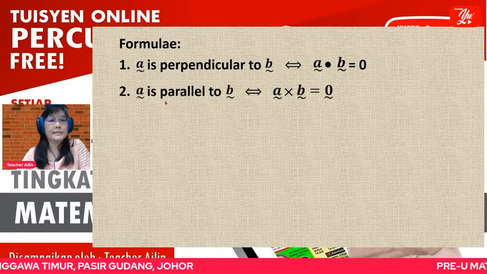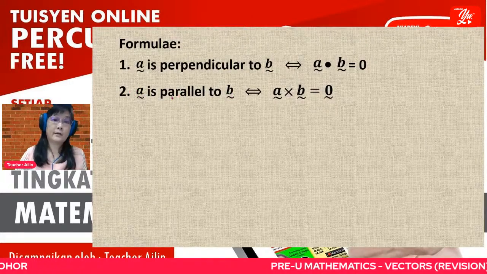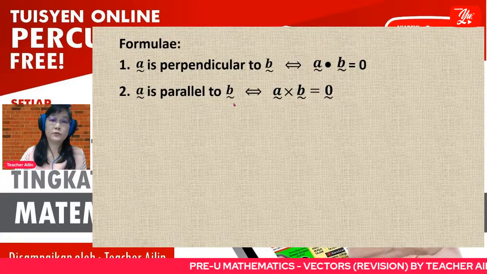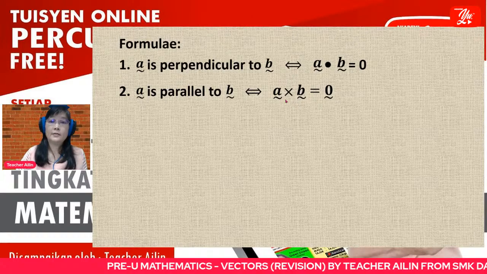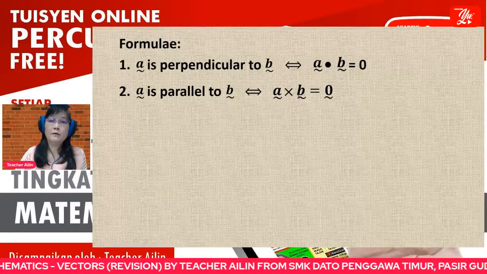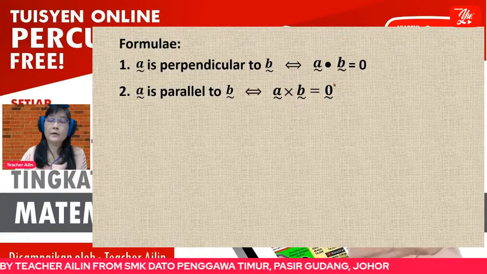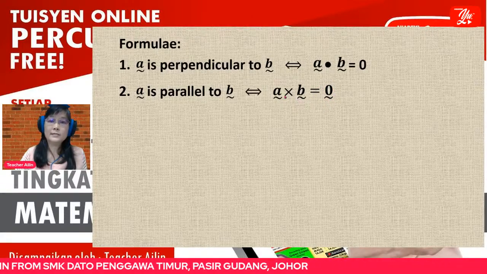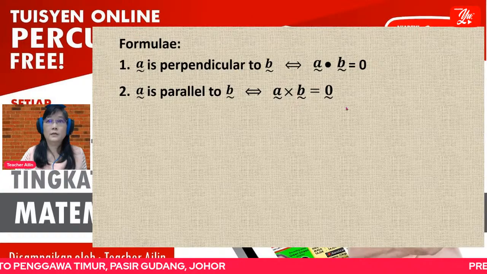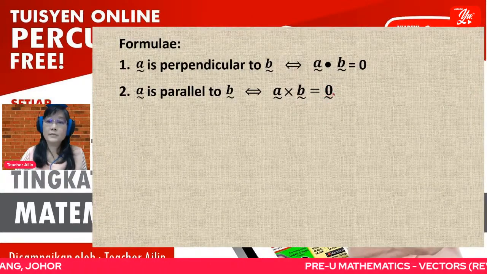Then next, if vector A and vector B are parallel, A is parallel to B, then you can use the cross product. Vector A cross vector B is equal to, class, remember please, since the cross product's answer is a vector, this one is not 0.